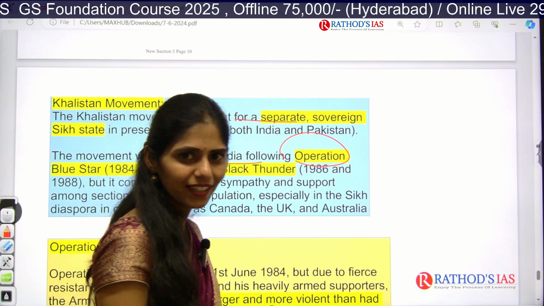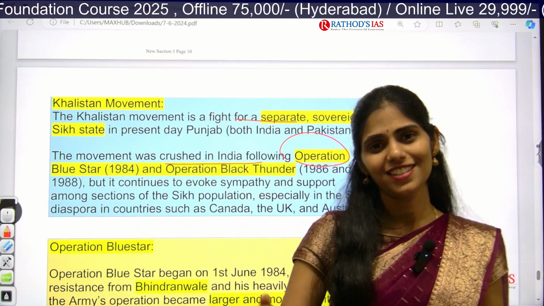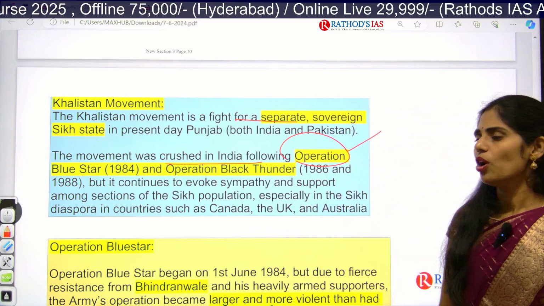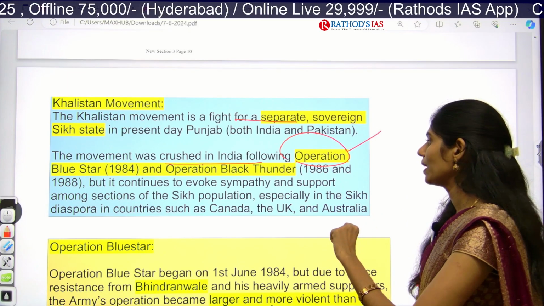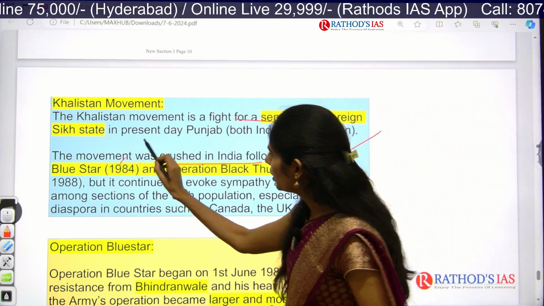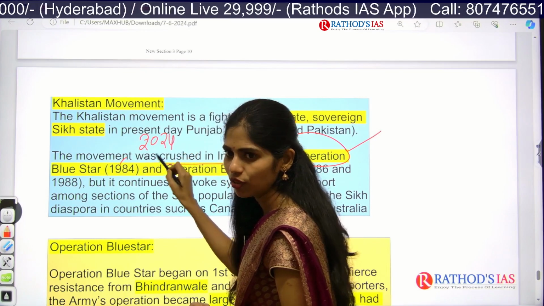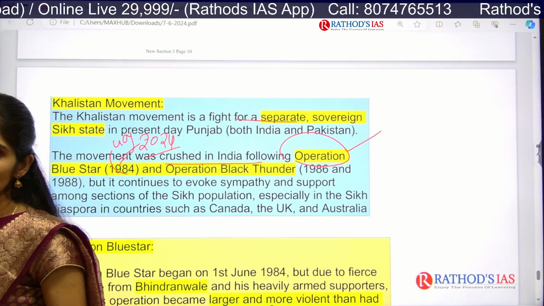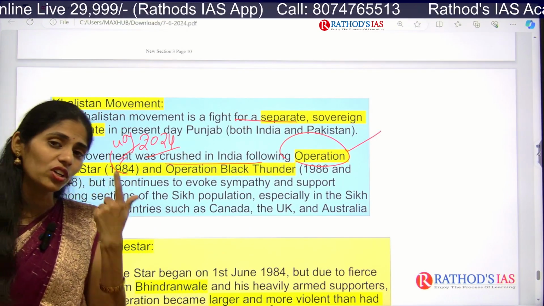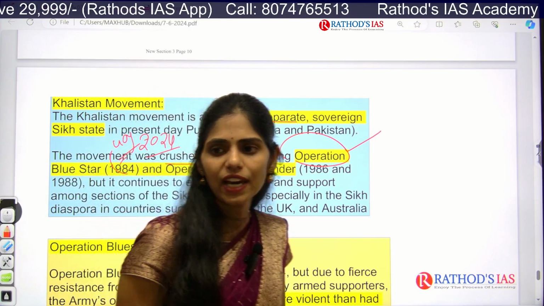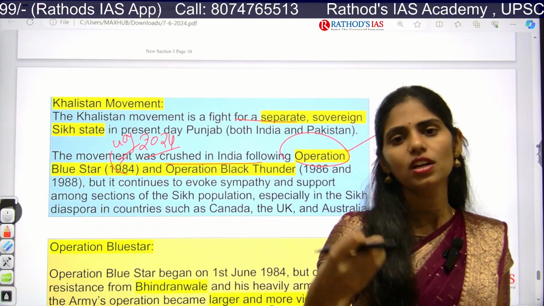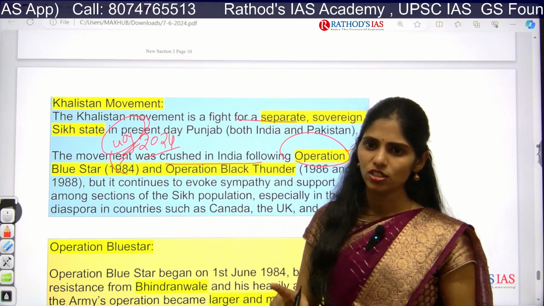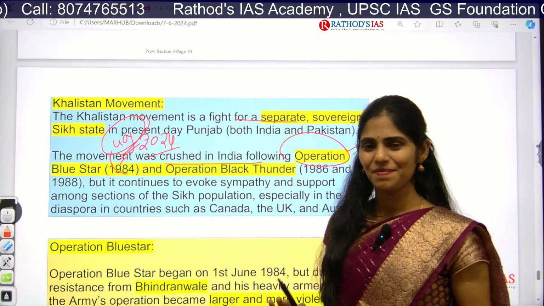So, you know about Indira Gandhi, right, our Prime Minister. Our former Prime Minister, the late Prime Minister, came up with two operations, Operation Blue Star as well as Operation Black Thunder. Now this year is 2024, right, so it is exactly 40 years of Operation Blue Star. And I want to give you one tip on how you can expect questions. If it is a 25th anniversary, 50th, 75th, 100th, like that, if there is any significant number, you can expect a question, so you can focus on those years.